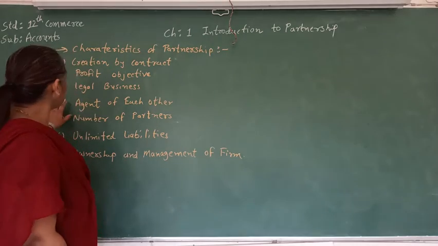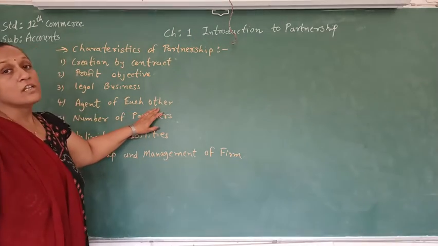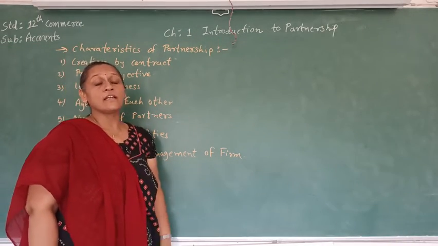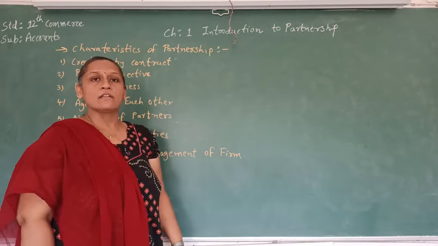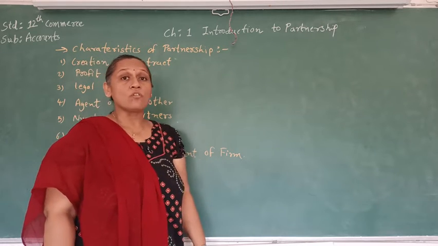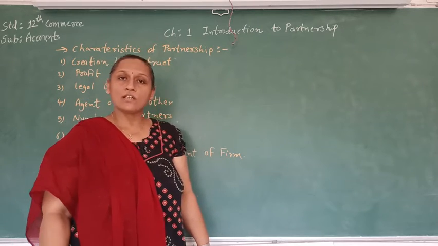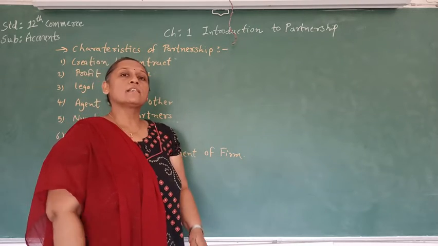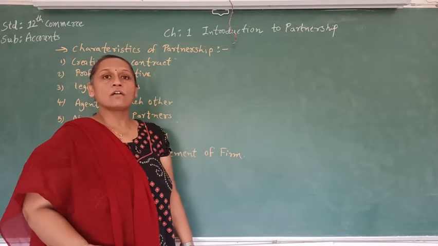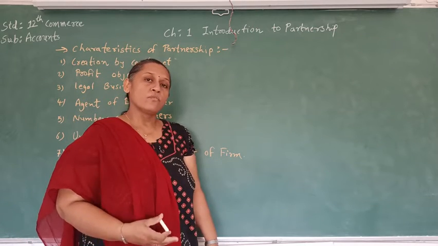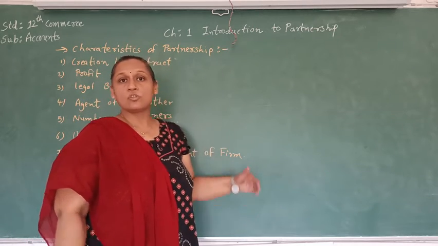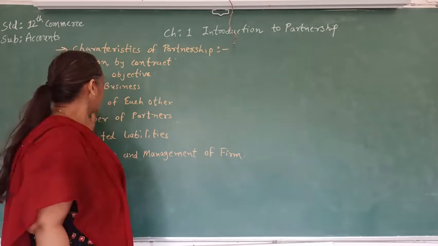Now the fourth one is agent of each other. We already discussed in the definition of partnership that the partners are agents of each other. If any one partner can act for all, they can work on behalf of each other, so they are agents of each other.